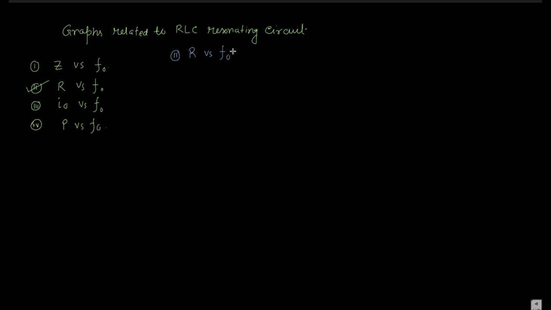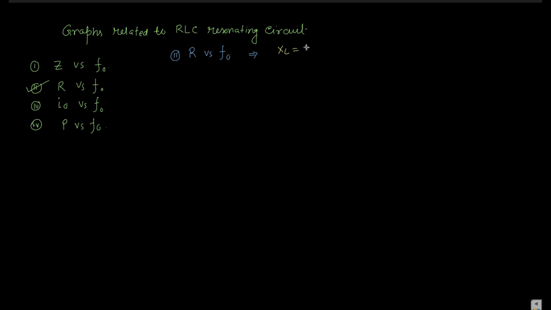That's why we are using the term R over there. Okay, so to plot this, we have to know two or three terms.